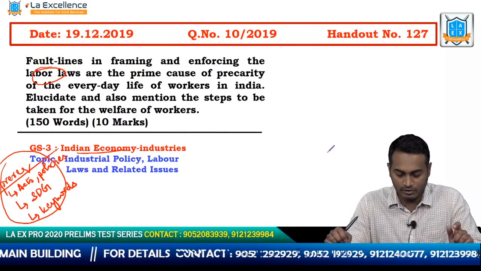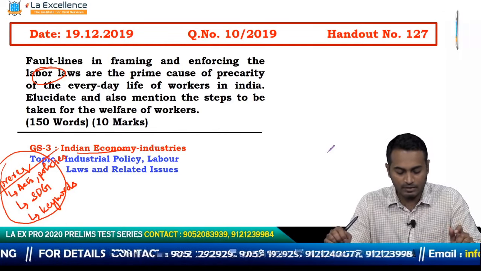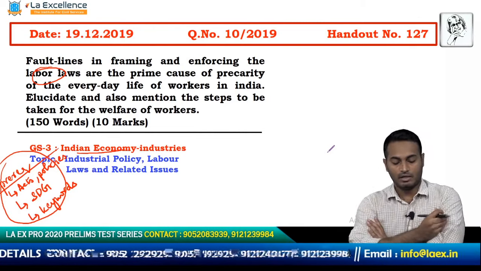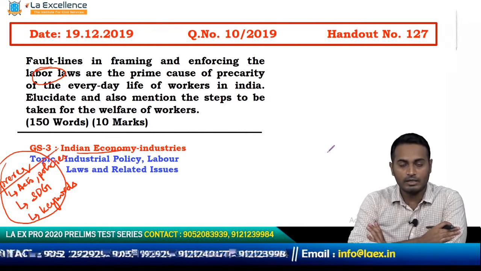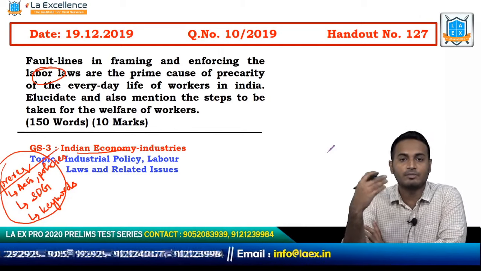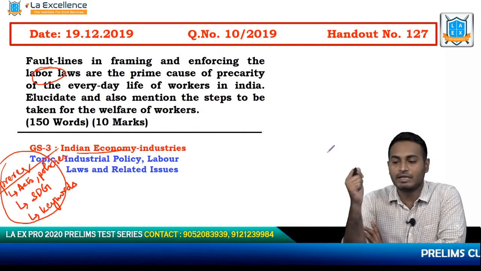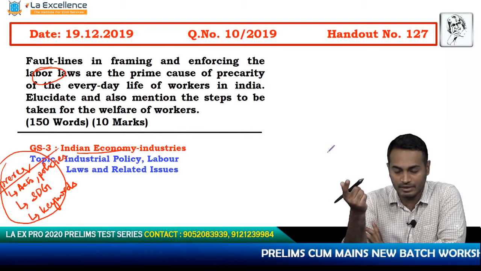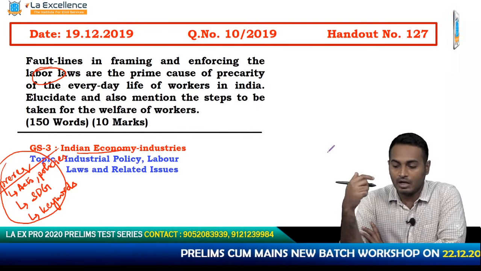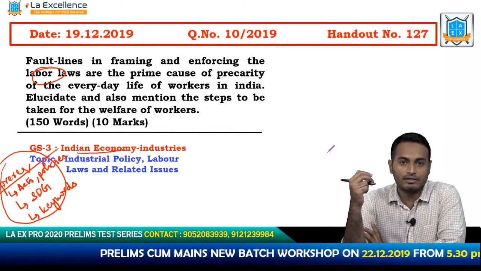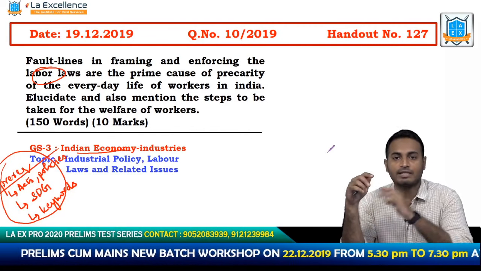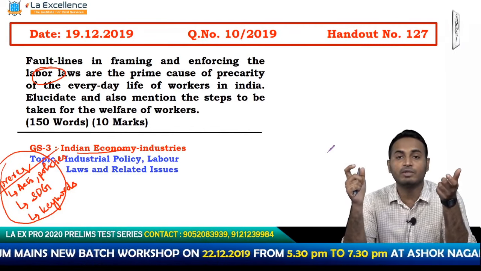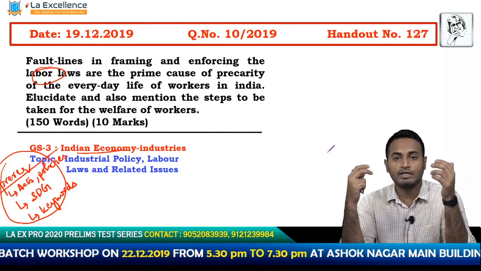Elucidate, and also mention the steps to be taken for the welfare of the workers. Okay. So what are labor laws, by the way? Labor laws are basically legislations or provisions that we have which take care of employment conditions, social security provisions, and the formation of labor trade unions and so on. All these things, which are conditions in which labor work, are called labor laws.